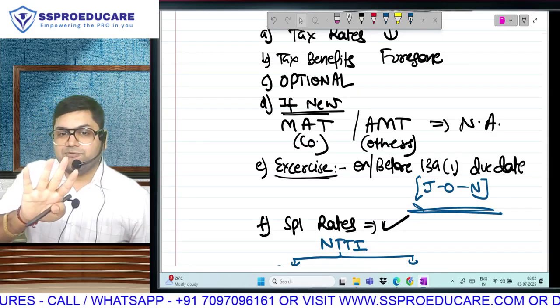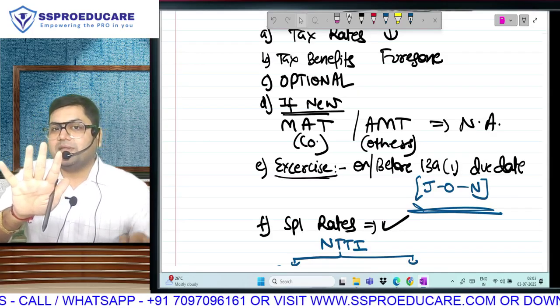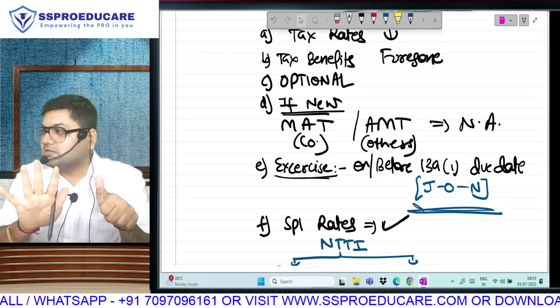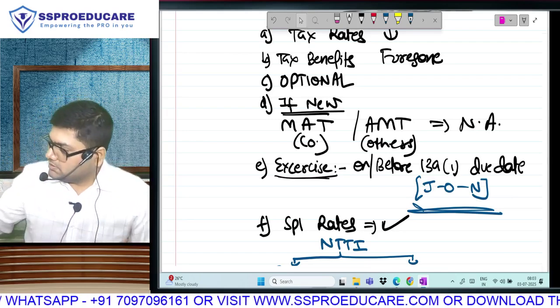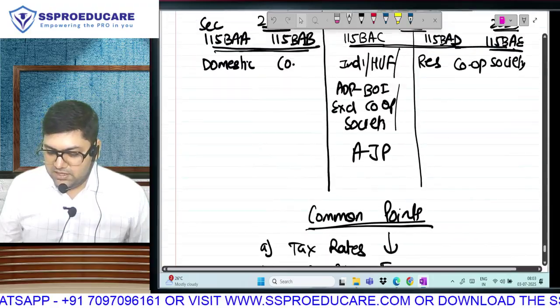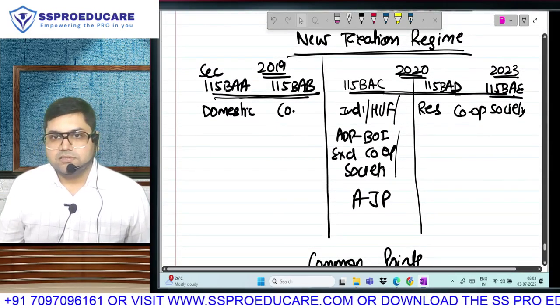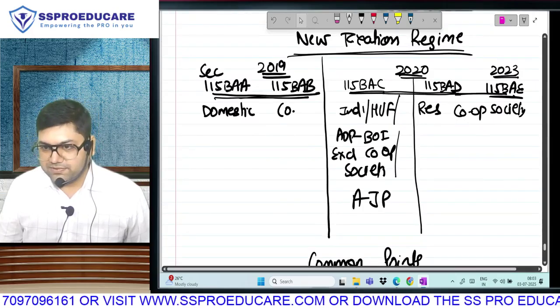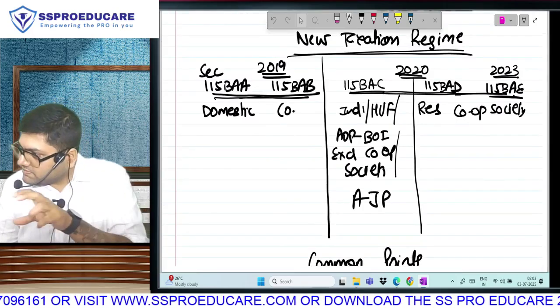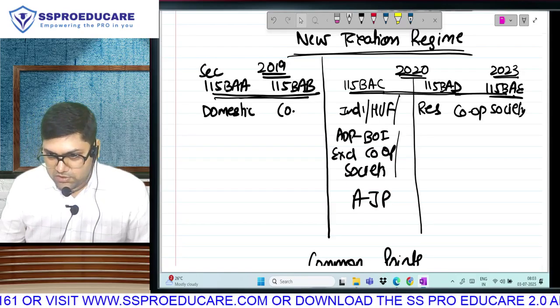You have to decide before the due date. MAT AMT not applicable, but special rate applicable. These six points are same for all the 5 sections. Matlab whether it is company, individual, or cooperative society, common for all.